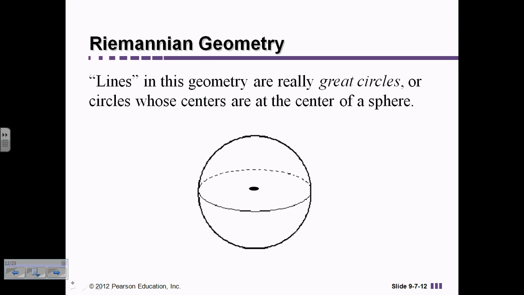Riemann geometry came through with even some more ideas, and he even used the sphere idea more, where he thought of all the lines, what we think of as lines in geometry, are really just circles, and they're circles that go through the center of the sphere. Basically, if you want to think of the equator as a great circle, he was imagining that there are an infinite number of great circles on the earth, and so his idea was that you don't really have lines, you have parts of these great circles.